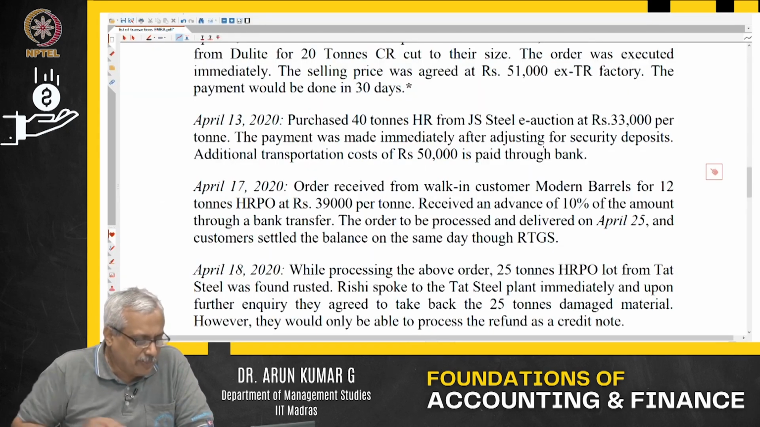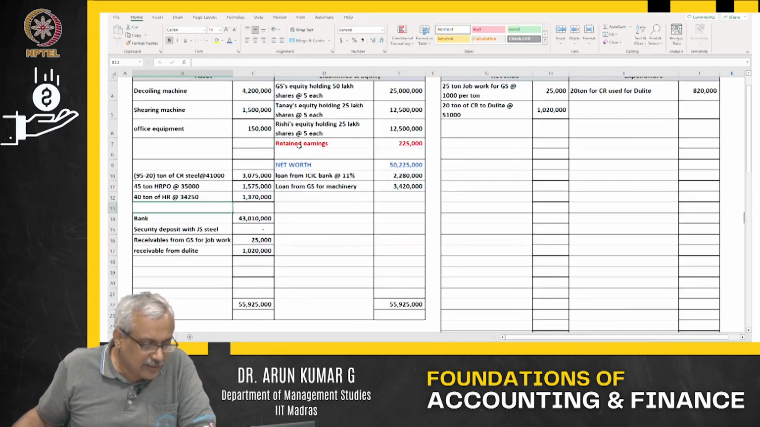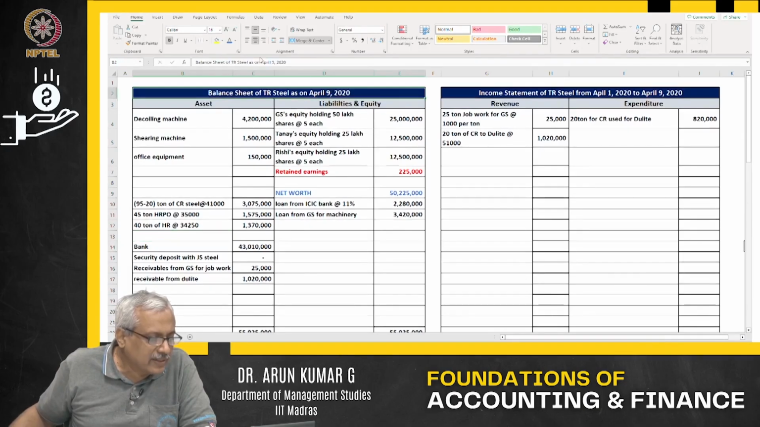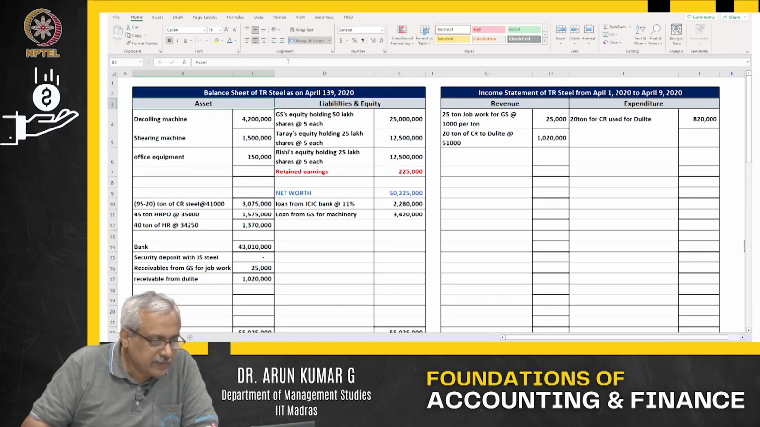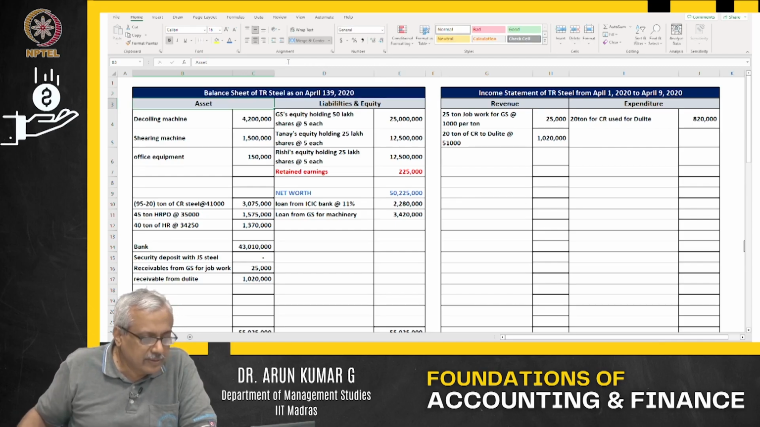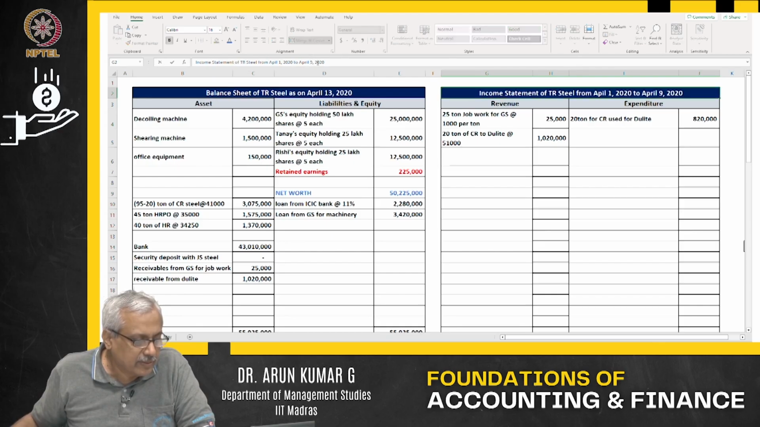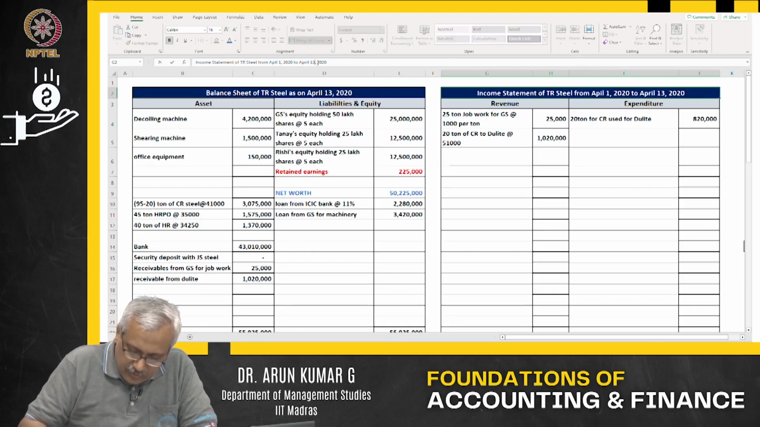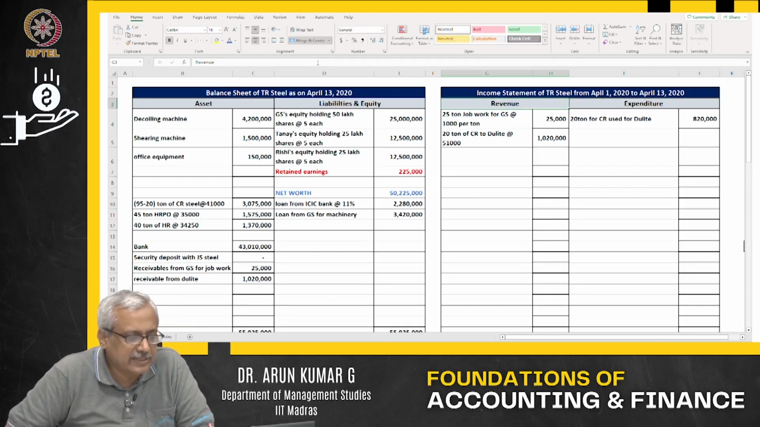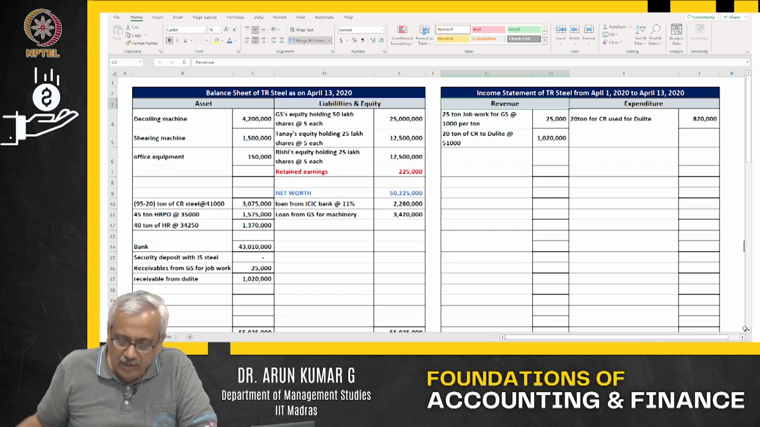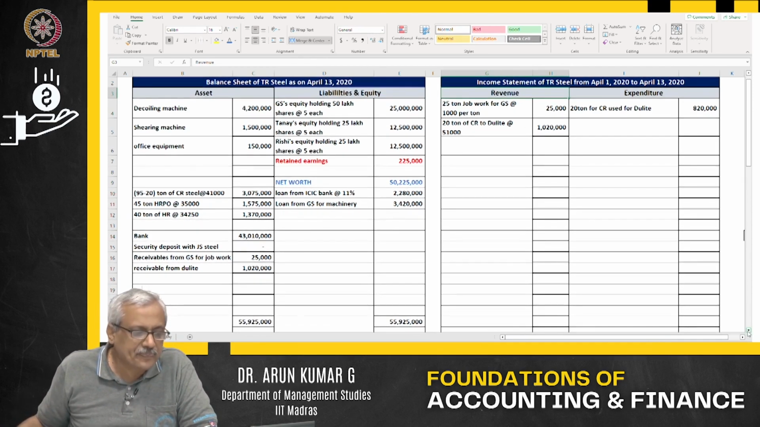Now I move to April. Oh, I have changed the date here. It is April 13. No, I have not changed it. I will just make the change. I'm sorry. April 13th. I just want to make the change, and then I will make the change here also. April 13th. So April 13th, this is how your balance sheet and income statement will look.